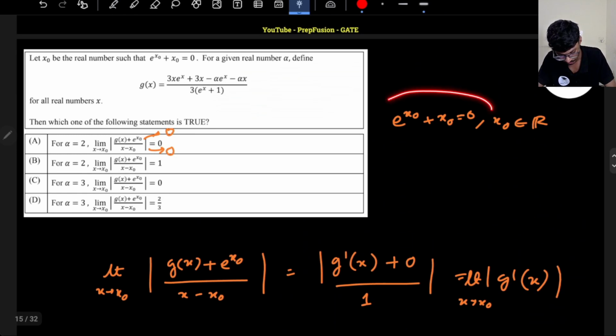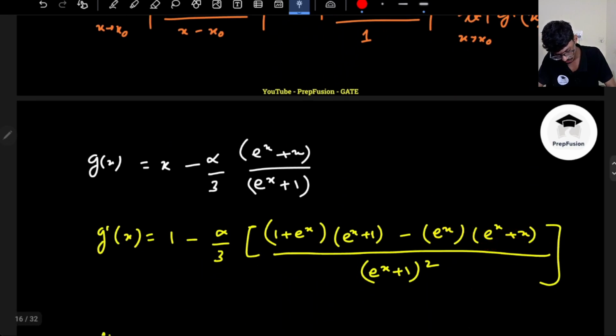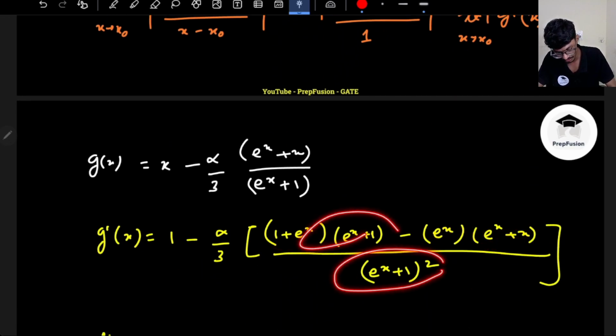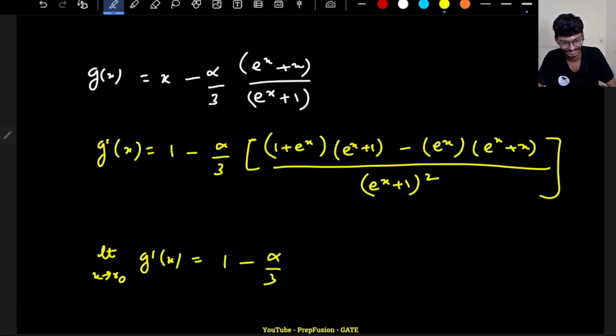Now one piece of information is given to me: e raised to power x plus x naught is 0. If this is 0, this will simply go away. So this will be (e raised to power x plus 1) whole square divided by (e raised to power x plus 1) whole square, so ultimately this will be cancelled. So this will be alpha by 3 only. That's magical. That's the magic of JEE Advanced.